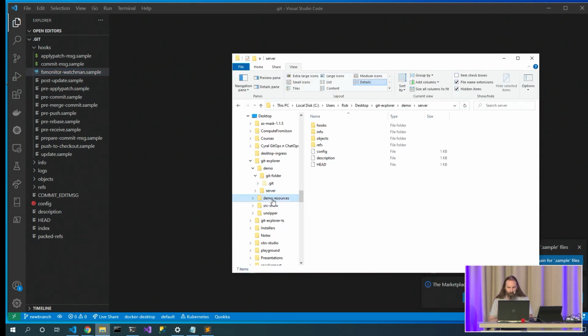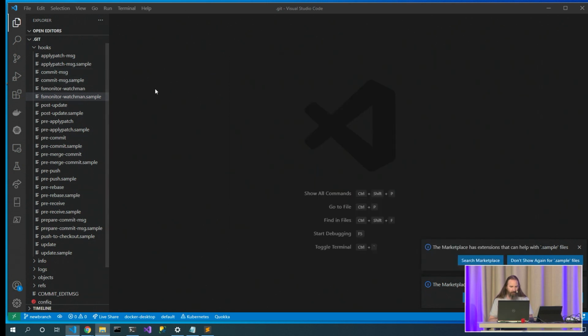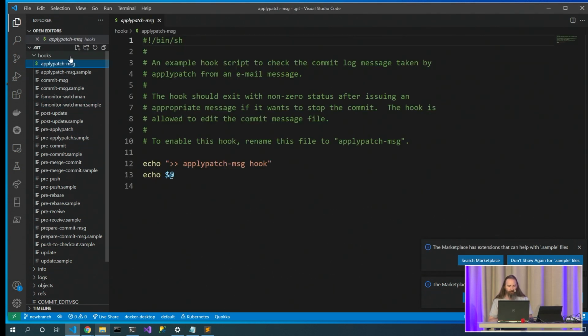Now, I've grabbed a bunch of hooks here, and I'll set them in place here in the .git folder. Basically what I did was I took each of these, and instead of having the script that they had, I just have a script that references the hook name and outputs all of the command line arguments that got us here.